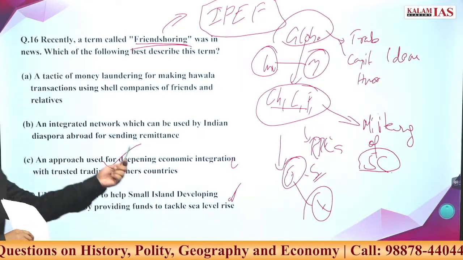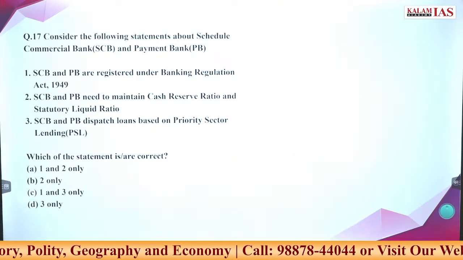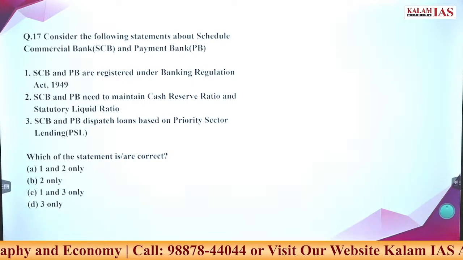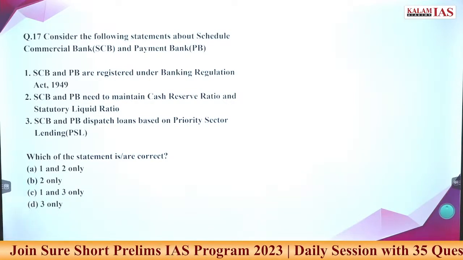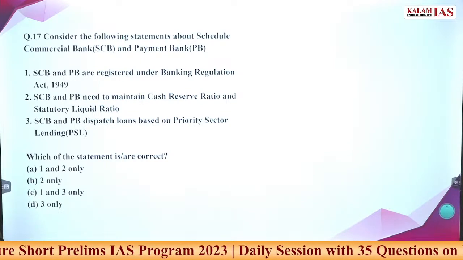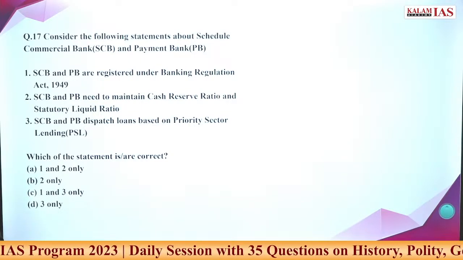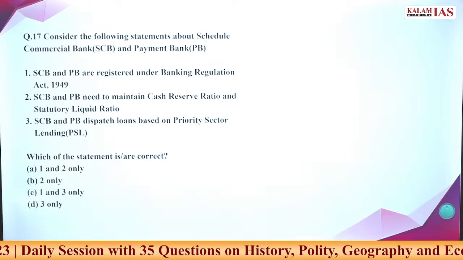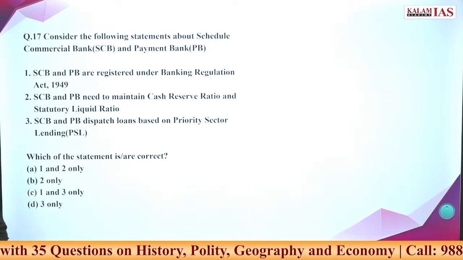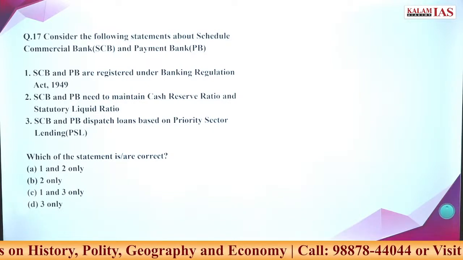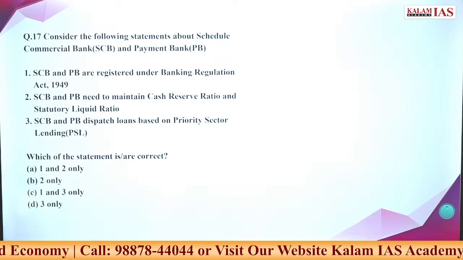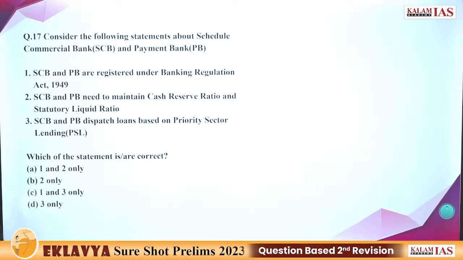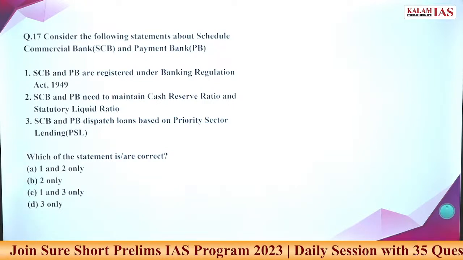Go ahead. Answer the 17th question first. Okay. Seventeenth, right?